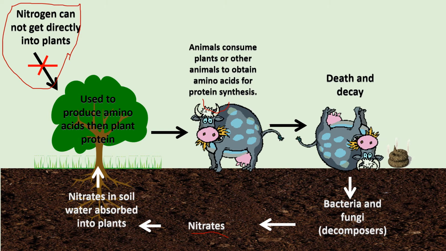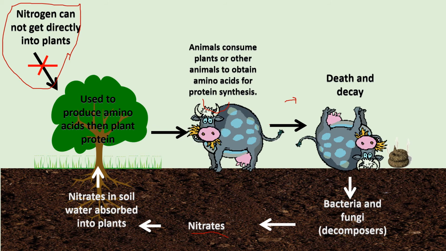And then our animal dies and it also excretes waste. So that then creates nitrogen, and the bacteria and the fungi, which are decomposers, can then convert that into a product which bacteria can then further convert into nitrates, and then the whole cycle repeats itself. So make sure that you understand the nitrogen cycle and the nitrogen diagram before you move on to the next part of this video.